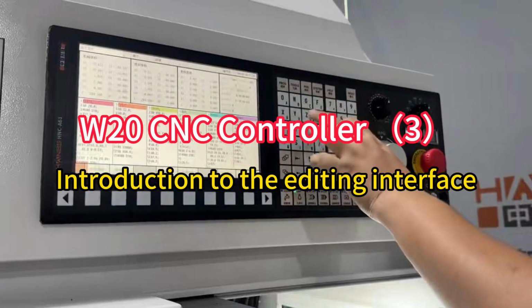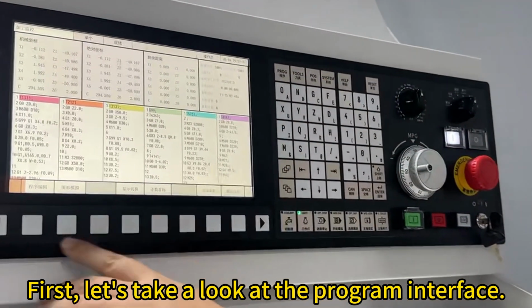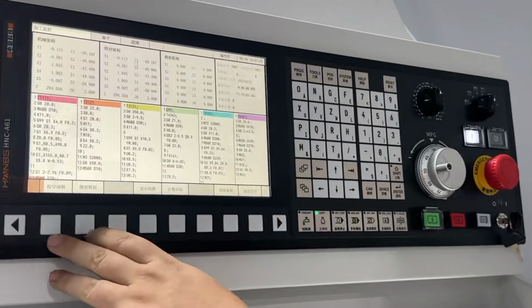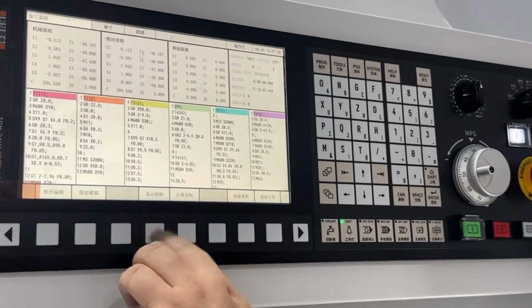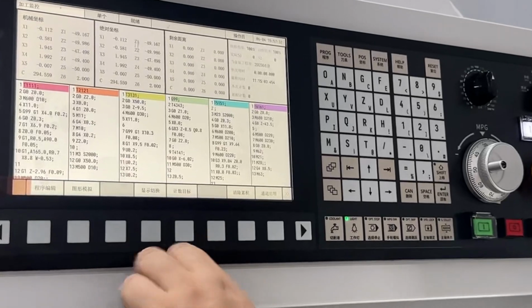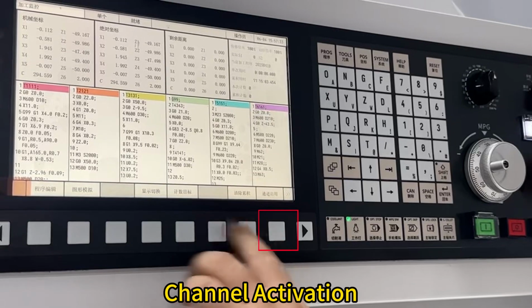W20 CNC Controller 3 Introduction to the Editing Interface. First, let's take a look at the program interface. Program Editor, Graphical Simulation, Display Switching, Counting Target, Clear Accumulated, Channel Activation.